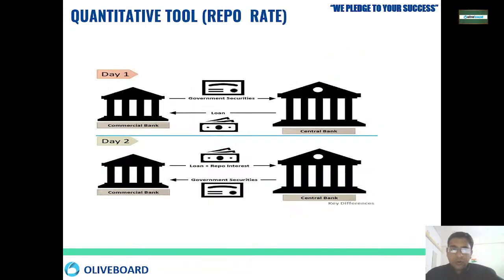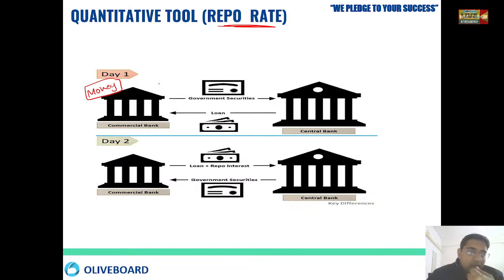Now there is an image for the repo rate. This commercial bank wants money. This commercial bank has government securities, bonds.